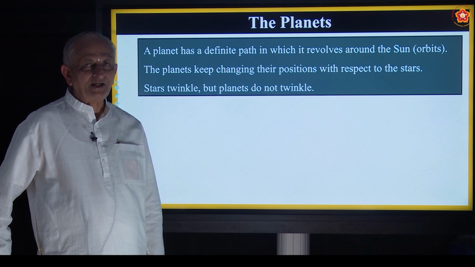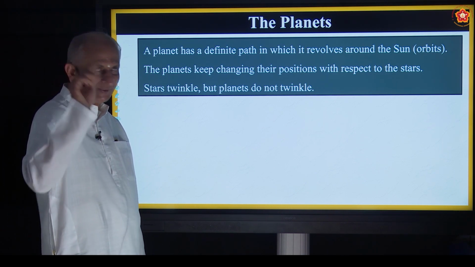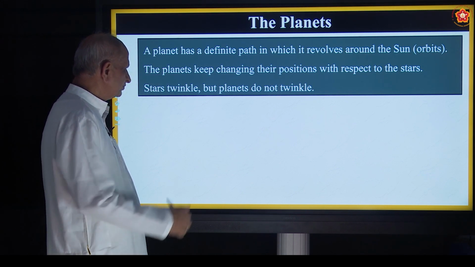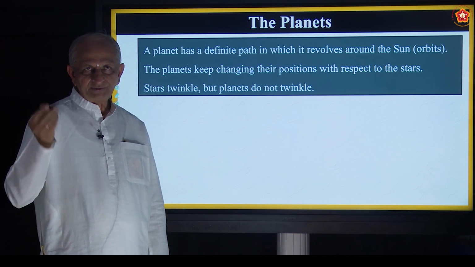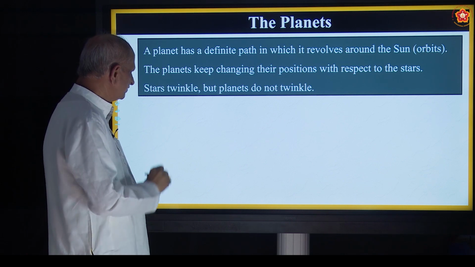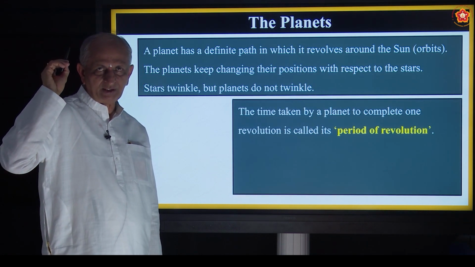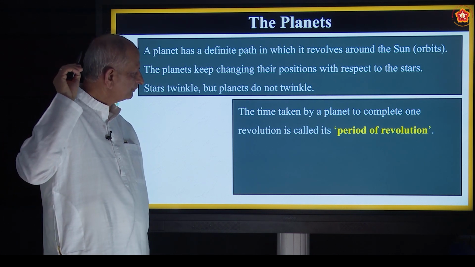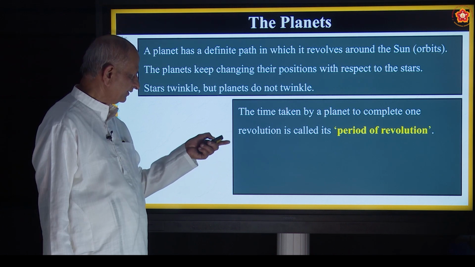And in the evening we call it as evening star, but actually it is not a star because it won't twinkle. So the difference between stars and planets is, stars twinkle but planets do not twinkle. Stars are at large distances, that is why they look very small, and planets are at near distances.